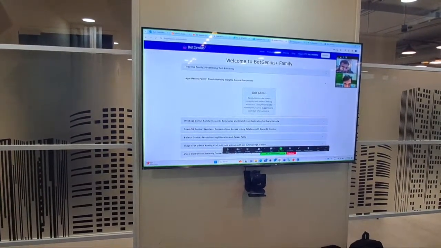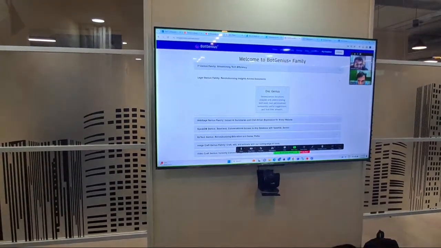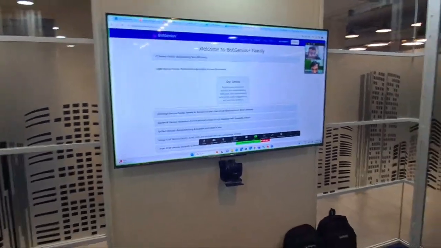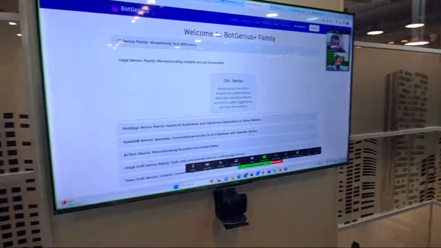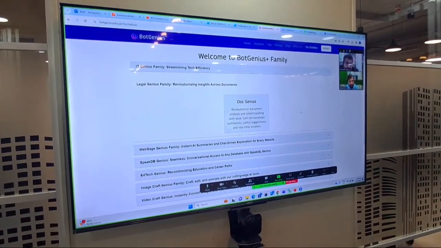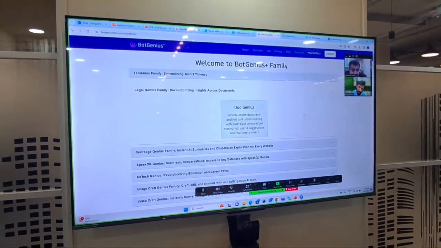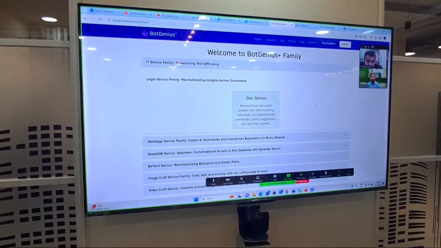You don't want to read all 100 pages, and it will summarize that in a couple of pages, all the relevant parts. And if you want specific information, you can ask questions. For example, you want to know what the indemnity clause is. You just ask that question and it will use the AI engine to get the relevant information for you from that uploaded document.